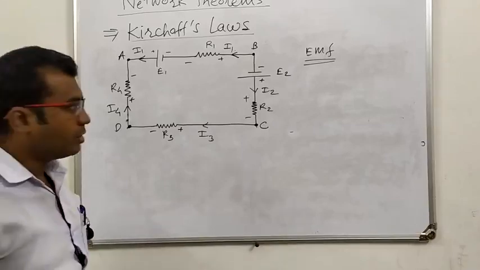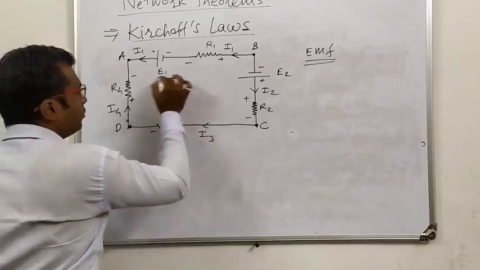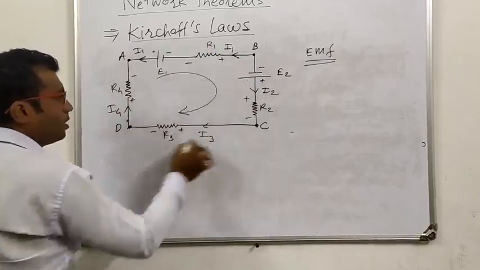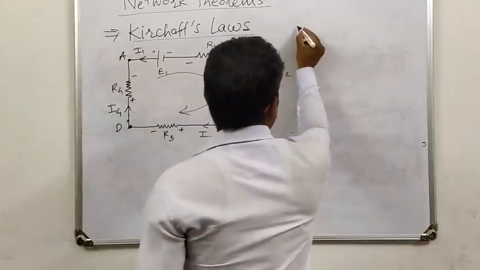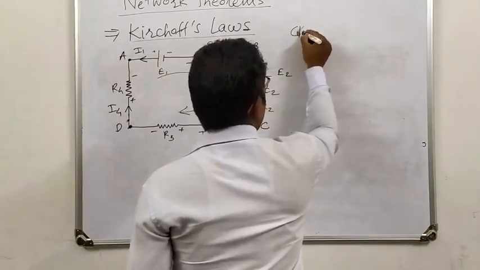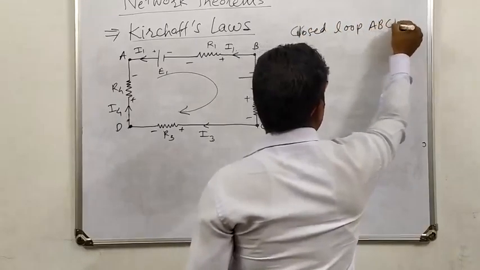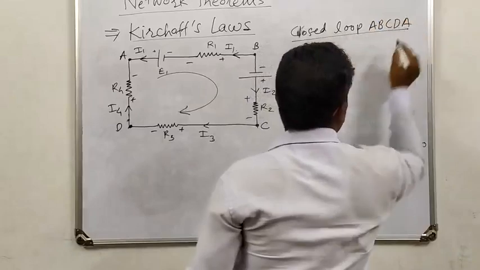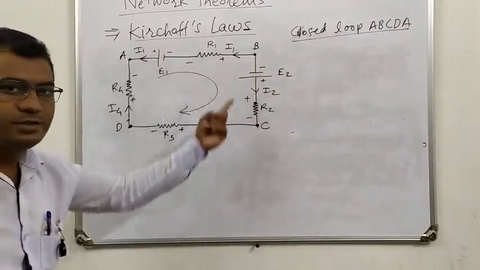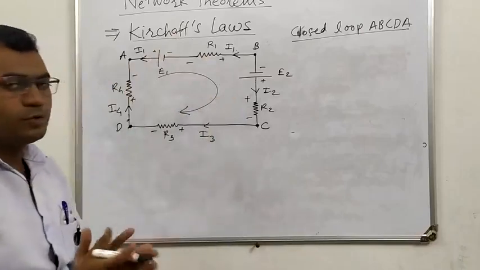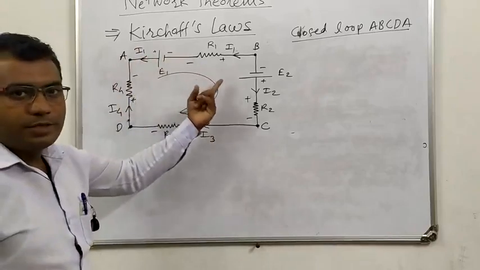In a closed loop. What is considered a closed loop? Suppose A, B, C, D, A. Now this is a closed loop, one loop. The closed loop is here: A, B, C, D, A. Now this is the closed loop. It starts from the starting point and comes back to the starting point again. That represents the closed loop. Now in this closed loop, these are the components of the circuit.